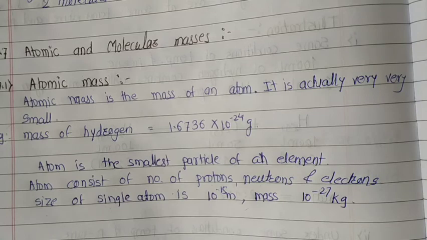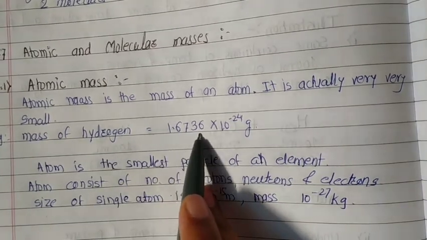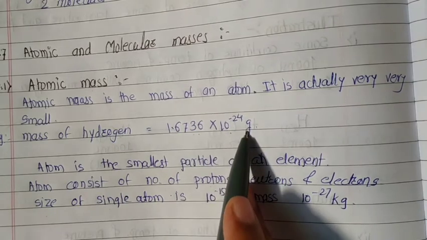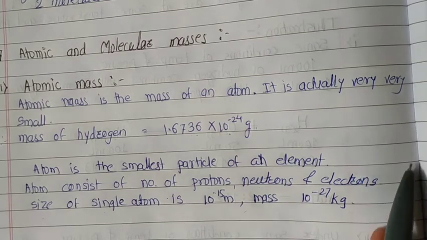For example, the mass of hydrogen is 1.6736 into 10 to the power minus 24 gram. It is a very small quantity.